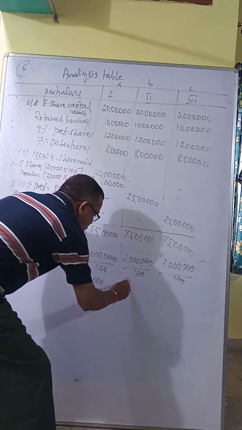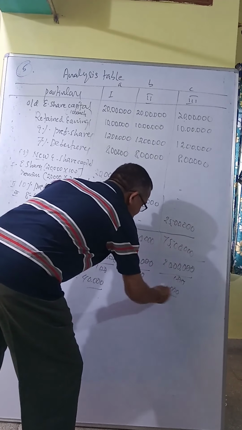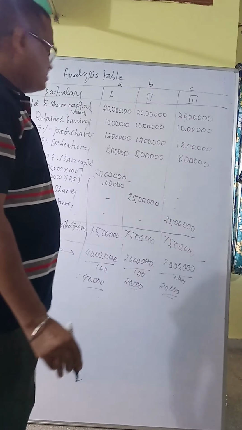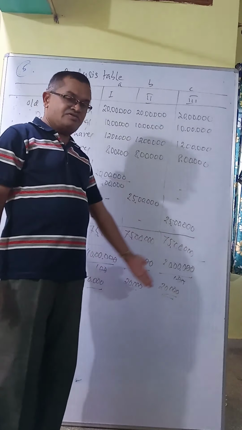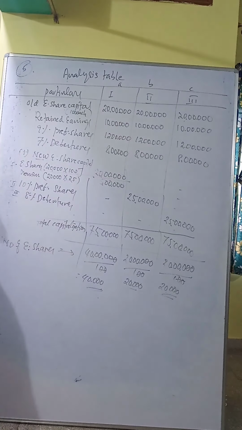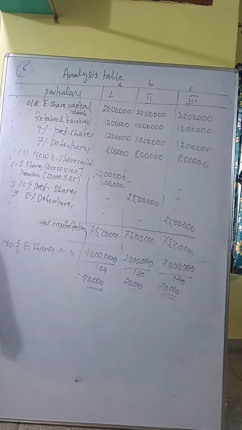This is the number of shares required for the calculation of EPS. Now, how to calculate EPS under different plans?